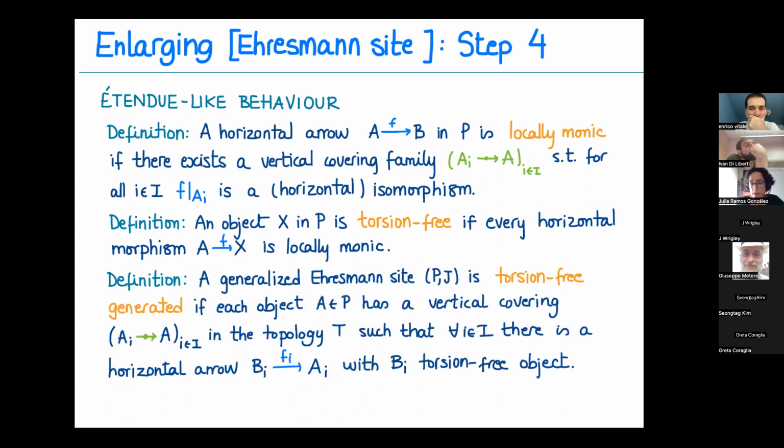And so we can define, as before, a torsion-free generated generalized Ehresmann site if every morphism can be covered first vertically and then horizontally, and the domain of that is torsion-free. So we have first vertically over A and then one arrow horizontally on top of A_i.